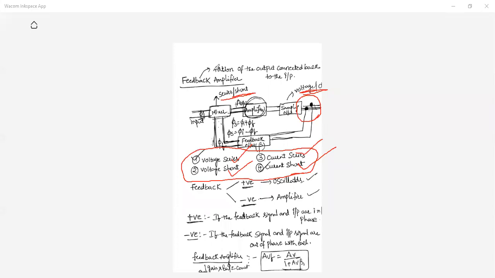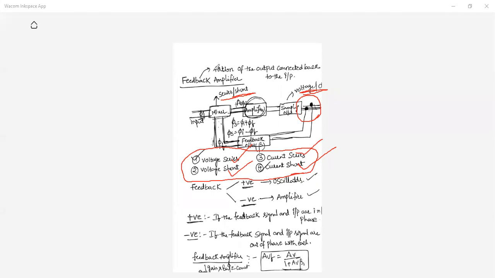Ma'am, it gives less gain, and bandwidth is increased, and noise and distortions can be eliminated. Yes, noise, very good. Noise can be reduced, distortion can be reduced, more bandwidth you are going to get, but you have to compromise with what? Gain, less gain you are going to get.